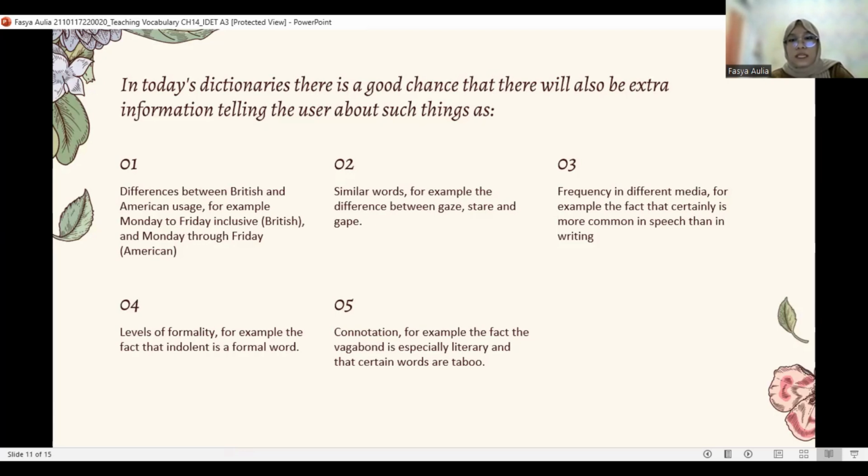Third, frequency in different media. For example, the fact that certainly is more common in speech than in writing. Number 4, levels of formality. For example, the fact that indolent is a formal word. And then connotation. For example, the fact that vagabond is especially literary and that certain words are taboo.